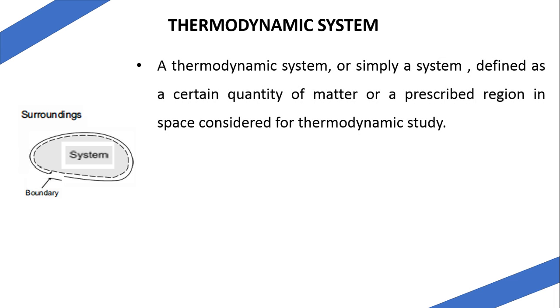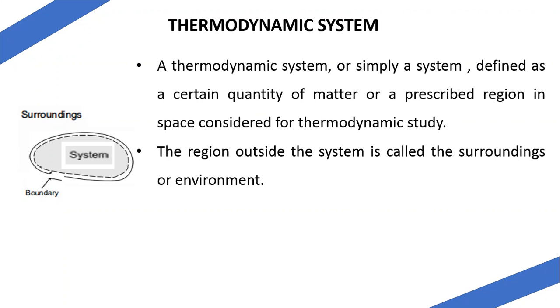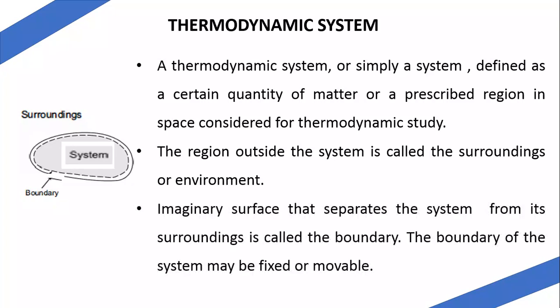A system is defined as a certain quantity of matter or a prescribed region in space considered for thermodynamic study. The region outside the system is called the surrounding or environment. An imaginary surface which separates the system from its surrounding is called the boundary. The boundary may be fixed or movable. This can be explained with the help of examples in the coming slides.